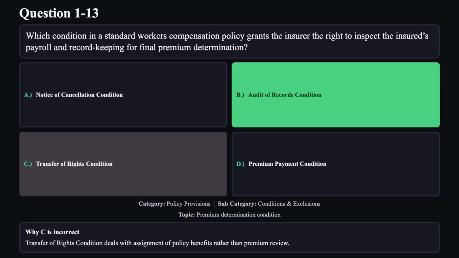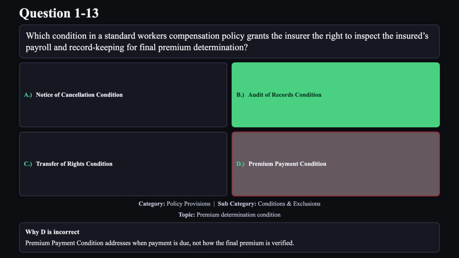Reason C is not correct. Transfer of rights condition deals with assignment of policy benefits rather than premium review. Reason D is not correct. Premium payment condition addresses when payment is due, not how the final premium is verified.